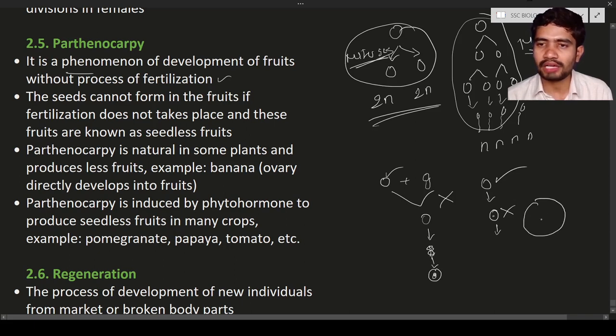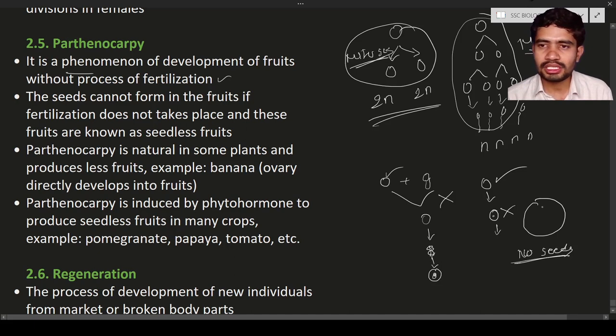Let us consider it is a watermelon. The watermelon contains ovules, but they are not going to turn into seeds. As a result, you don't find seeds in the watermelon. Especially in some countries, the watermelon doesn't contain any seeds.